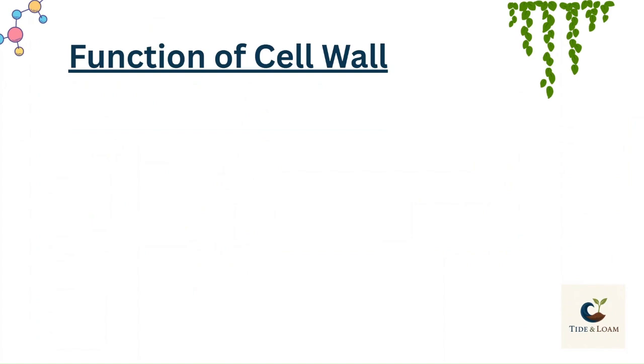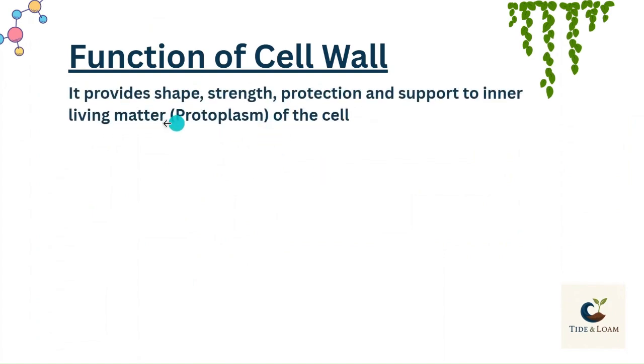Now, what is the function of cell wall? It provides shape, strength, protection and support to the inner living matter, the protoplasm of the cell. Protoplasm is actually the cell membrane plus the cytoplasm of the cell. So the cytoplasm and cell membrane of the cell together are called protoplasm.